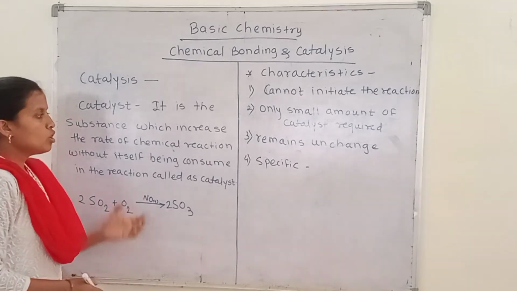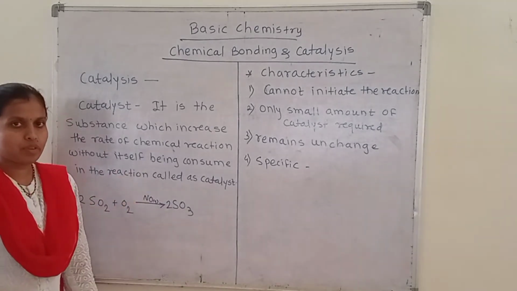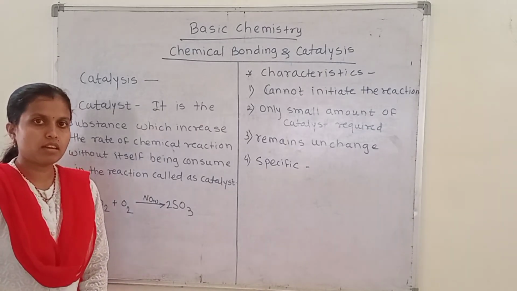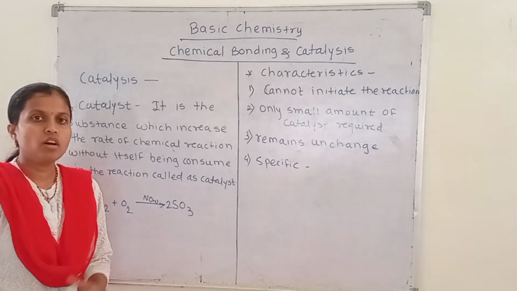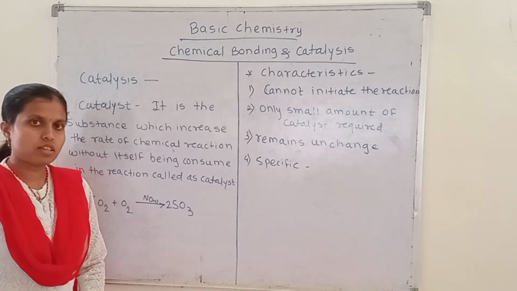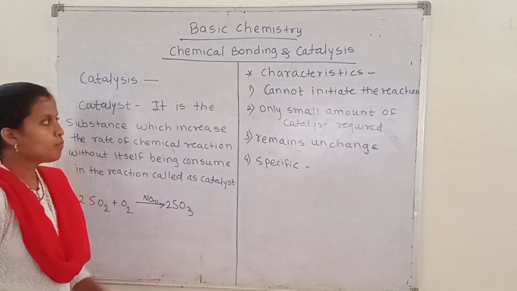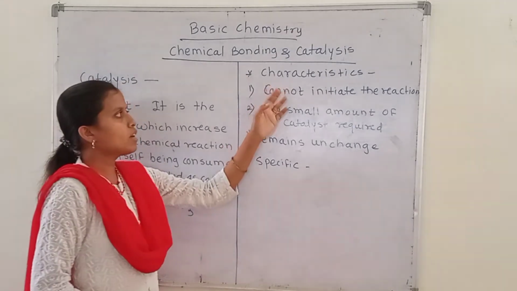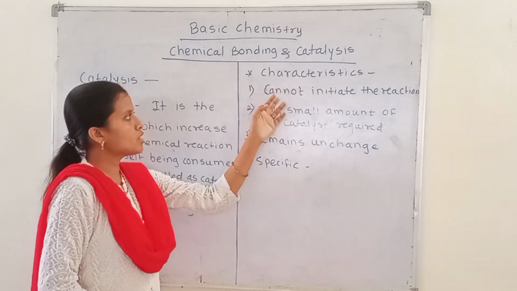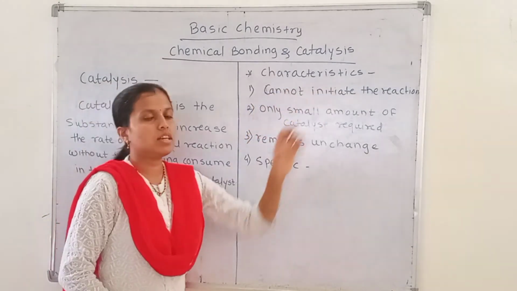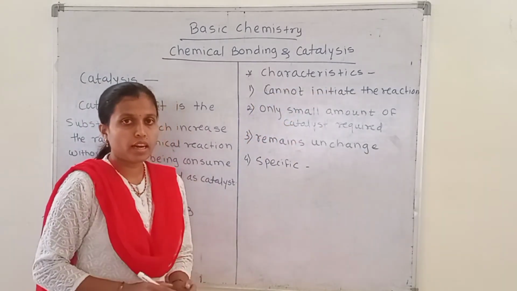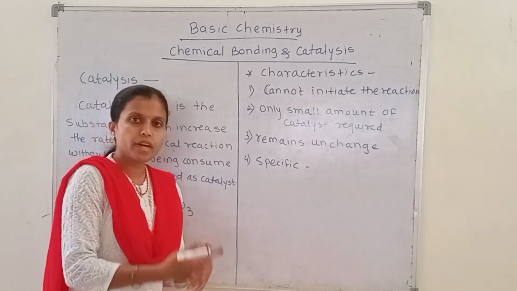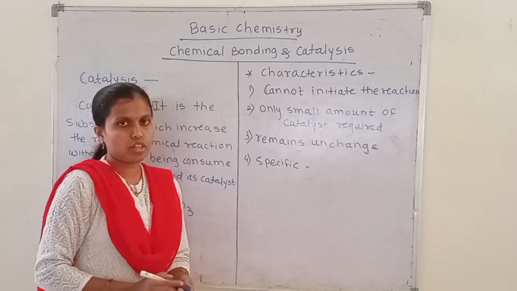These catalysts are of different types. The two main types are the positive catalyst and the negative catalyst. Firstly, we have to discuss the characteristics of a catalyst. The first characteristic is that a catalyst cannot initiate the reaction. A catalyst only speeds up the reaction, it does not initiate it.